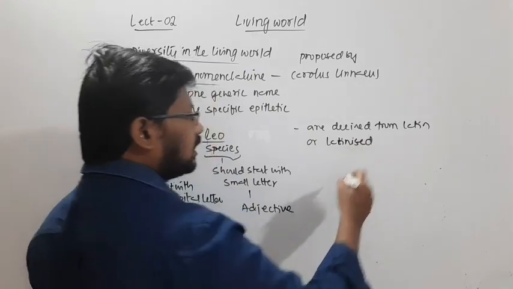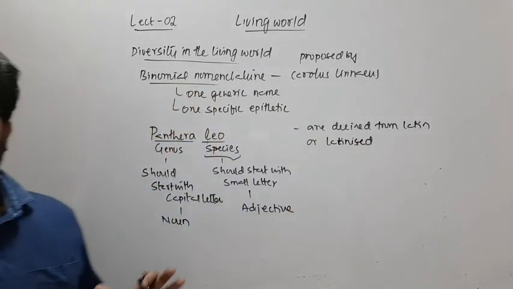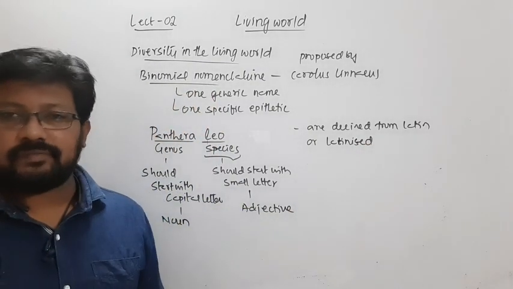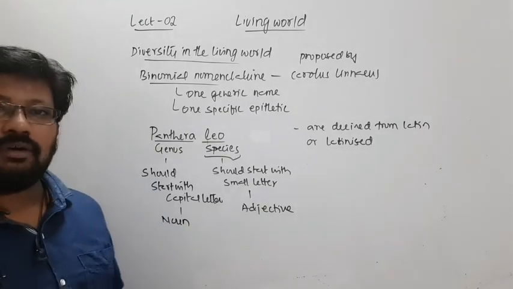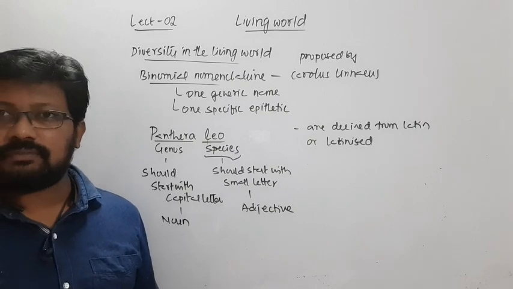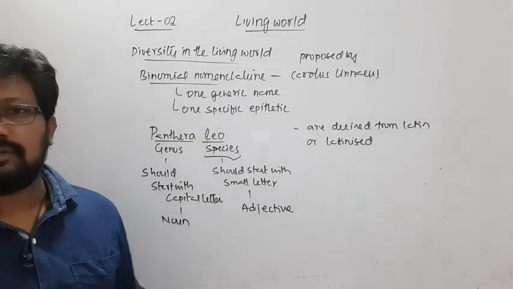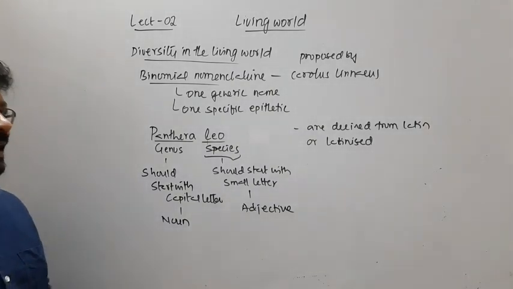If they are derived from another language, they should be converted into Latin, so they are either from Latin or, if from some other language, Latinized.